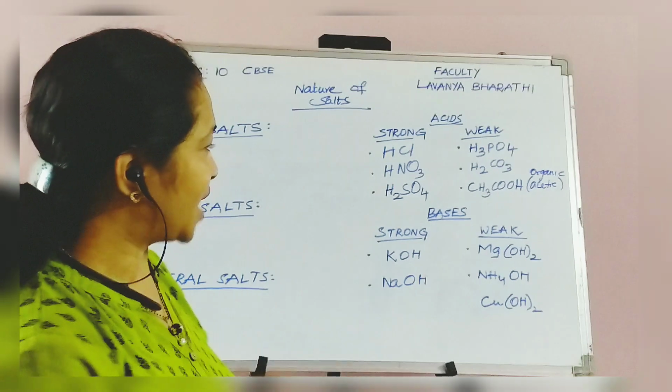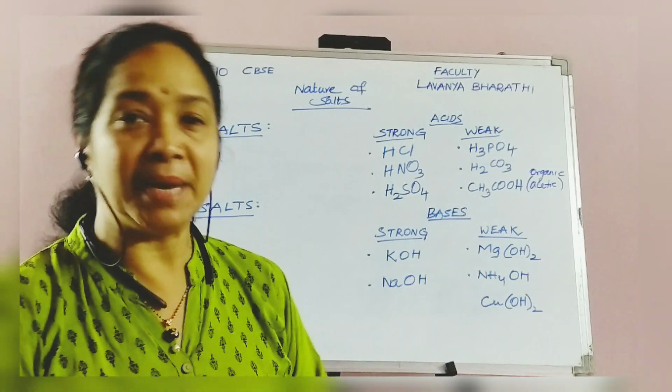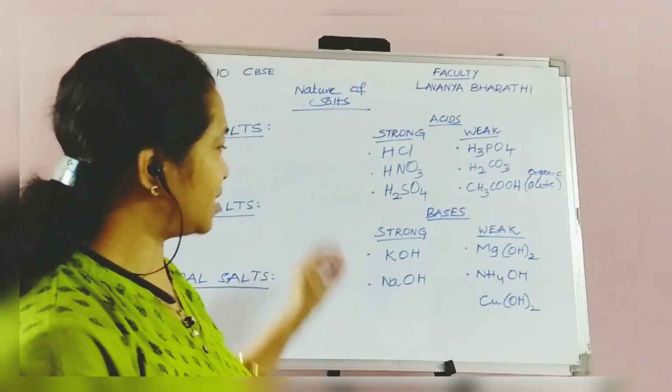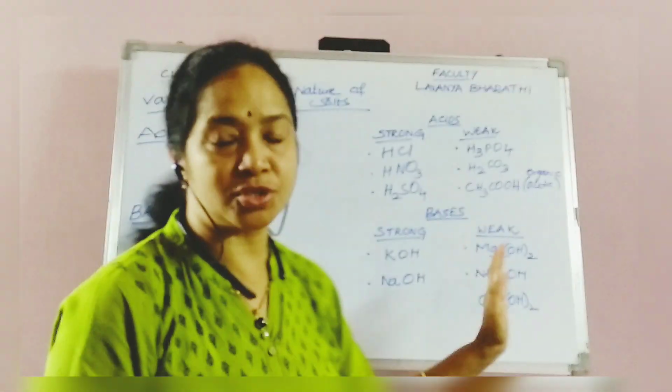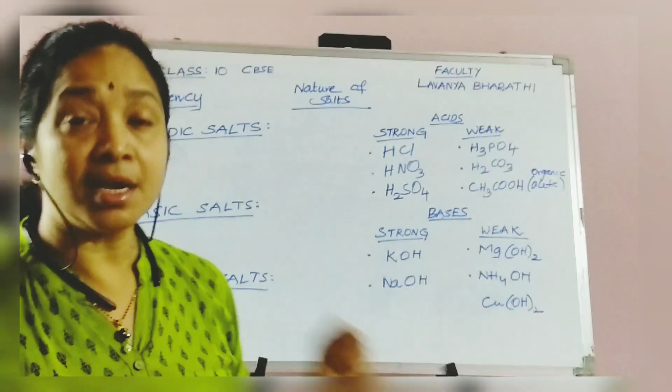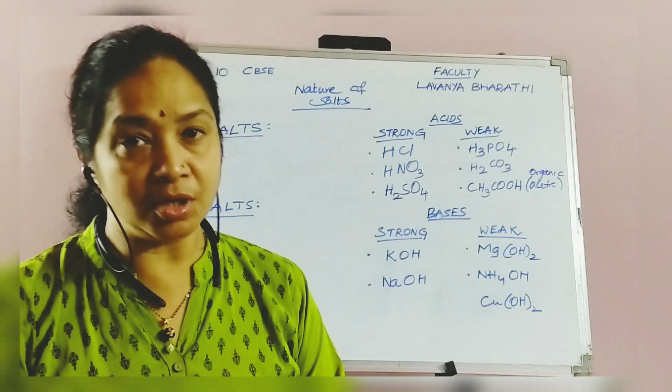In the same way, I have written bases also. Bases, again, you have to remember certain examples, and I made them into strong bases and weak bases. I took very strong bases which are water soluble bases.